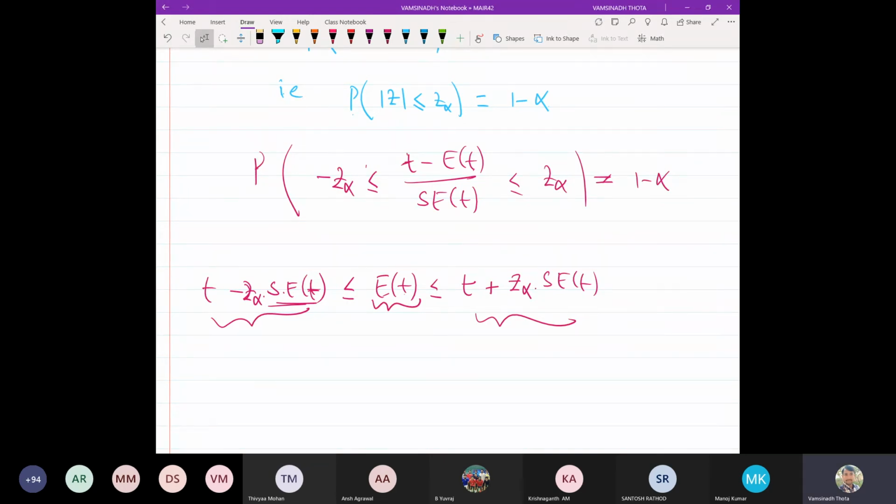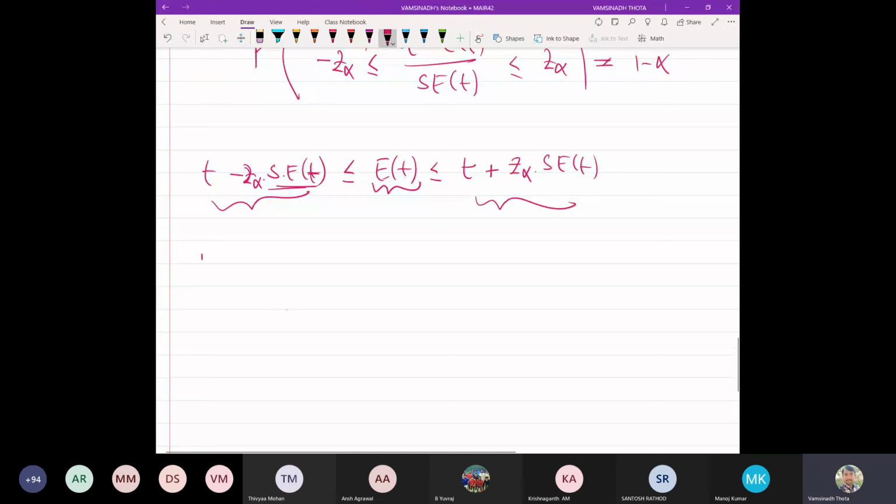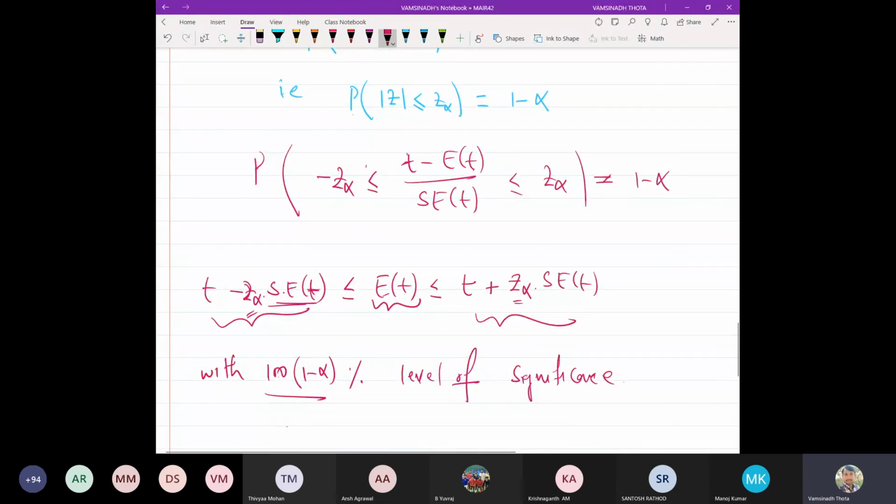Okay. Now, with what level of confidence can you say that? What is the accepted region? Accepted region is this one. This is 1 minus alpha. So we should mention it in terms of percentage, right? So 100 times 1 minus alpha percent level of confidence. And who will give these Z alpha values? Z alpha values will be obtained from the statistical tables.